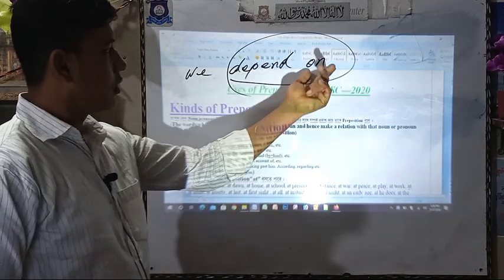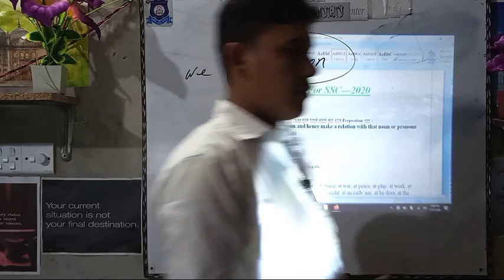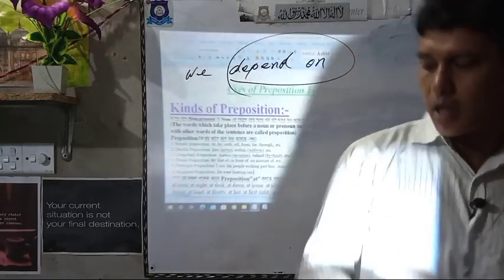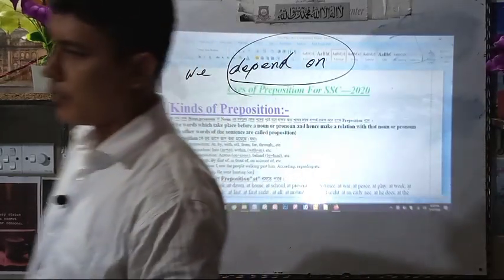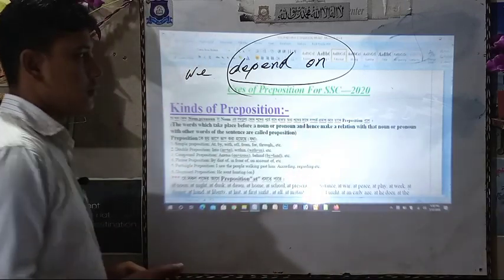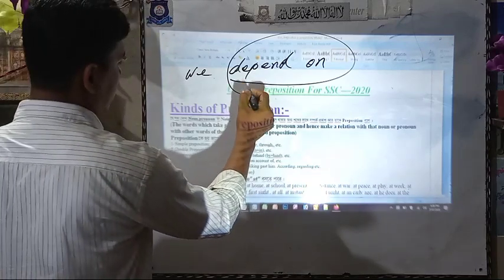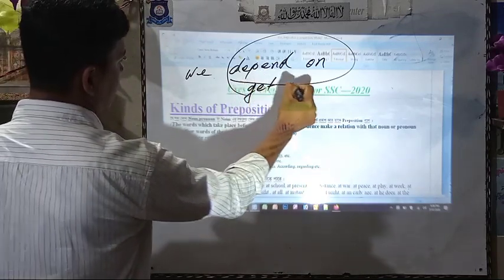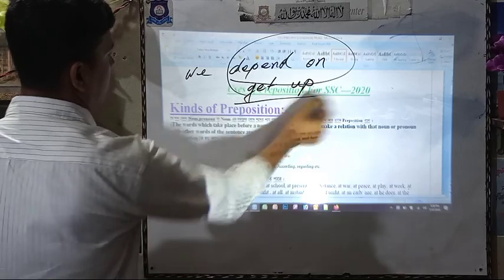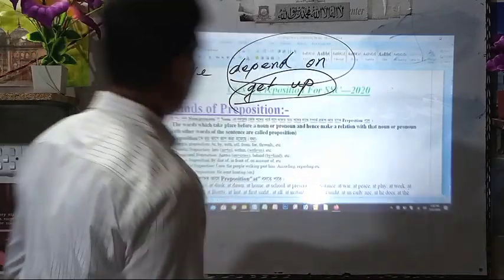This type of verb added with a preposition, we call it a disguised preposition. Such as get up, that's also a disguised preposition.